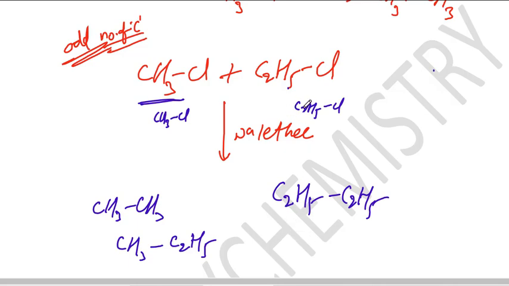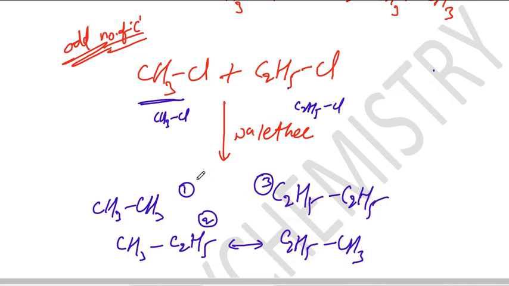Then again this ethyl may react with methyl, C2H5CH3, again propane. So three products are there, and these two are the same. Product 1 ethane, product 2 propane, product 3 butane.